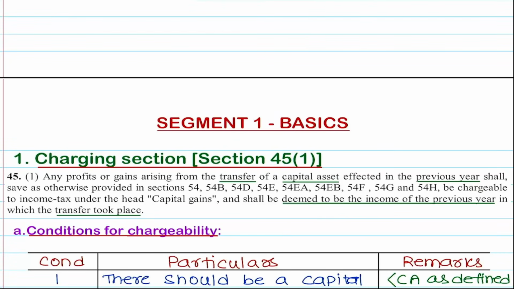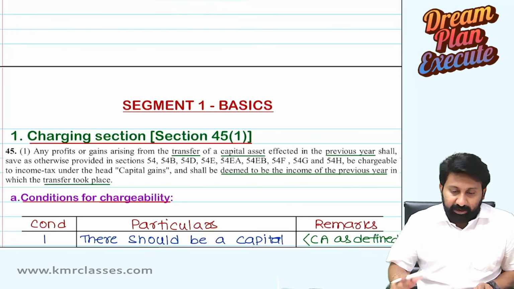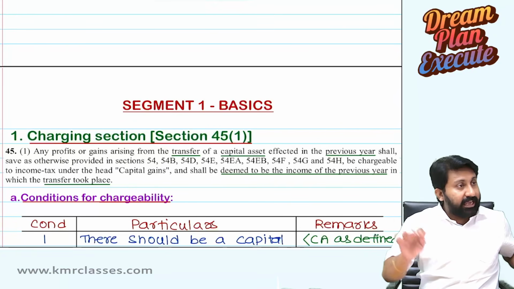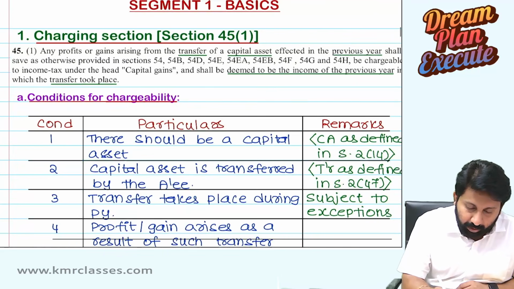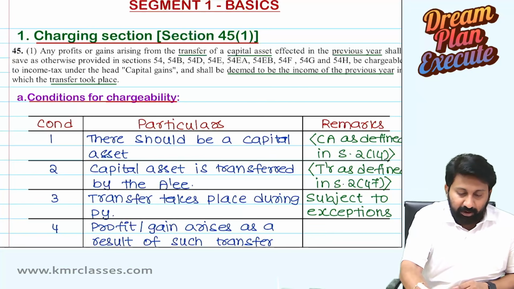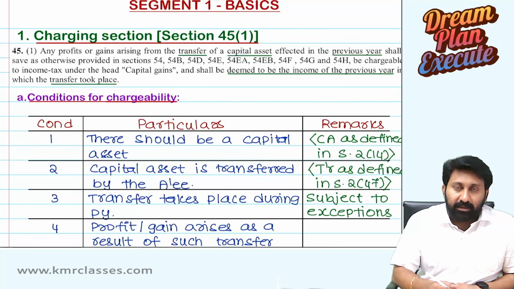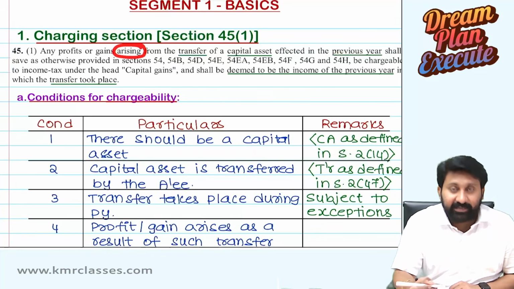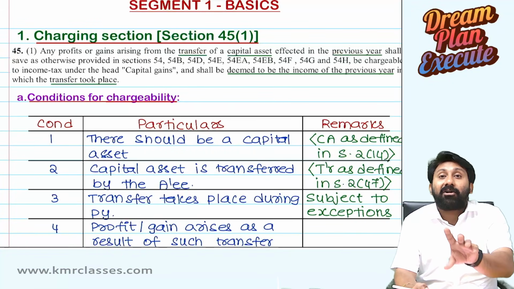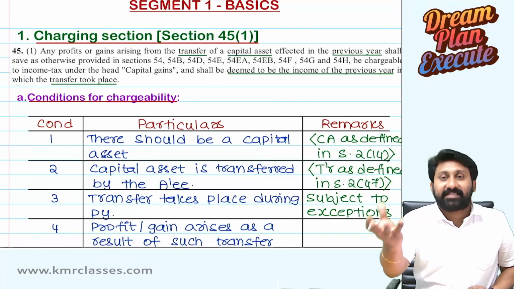Hopefully you read the concept. Now let me explain the concept point on point basis. First point number one: let us understand the keywords that are there in the section. Any profits or gains. Profit or gain is arising. The word arising represents that whether you received or not, or some other person has received, is irrelevant for me. It is arising to the assessee.